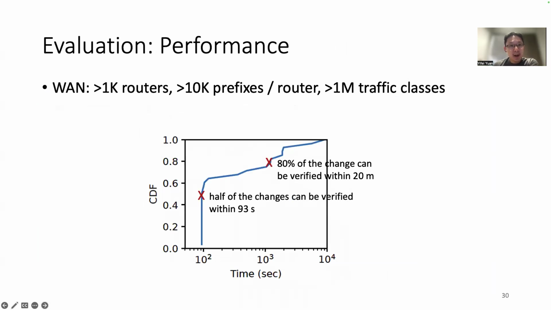For performance, we evaluate Rela on R1, which contains more than 1,000 routers. Each router has more than 10,000 prefixes, and there are millions of traffic classes in total. Our results show that the Rela verifier is efficient. 80% of the changes can be verified within 20 minutes. As a comparison, the simulation itself took more than 2 hours to complete.